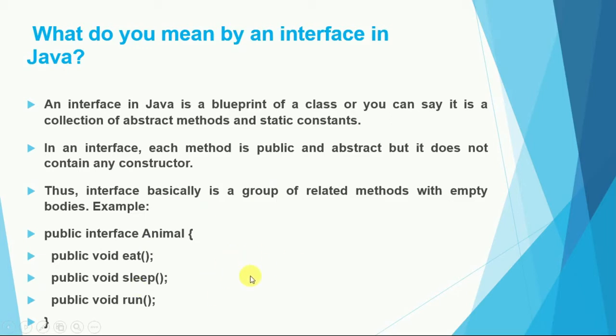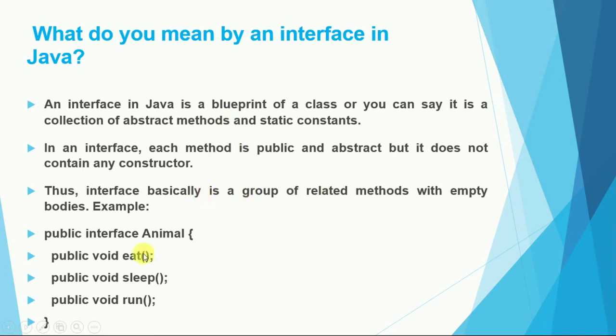So the first point is very important. Interface is a collection of abstract methods. We have different collections of methods in an interface and static constants, but in an interface each method is public and abstract, and it does not contain any constructor. So an interface is basically a group of related methods with empty bodies.